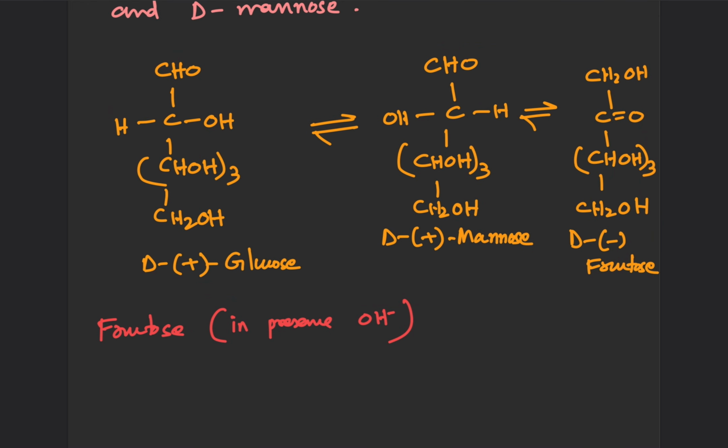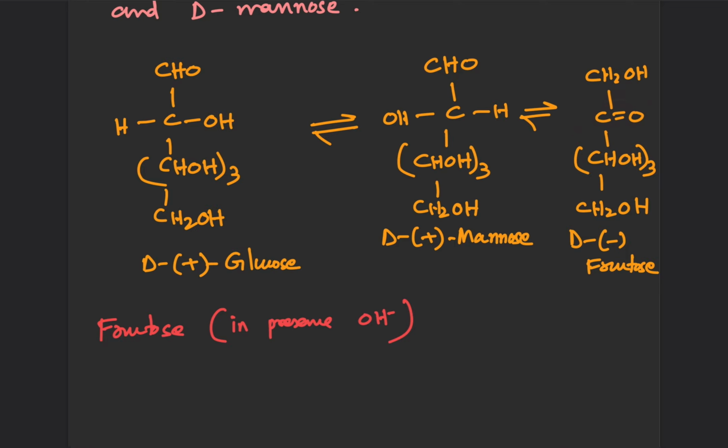So can you see, fructose, because of the isomerization, gives us a small amount of glucose also. So therefore, because of this D plus glucose, it can reduce Tollens and Fehling solution. Although fructose itself does not contain any CHO group, it contains a C double bond O group.